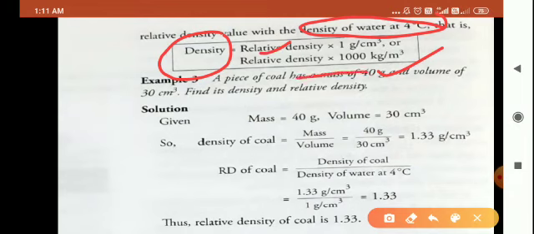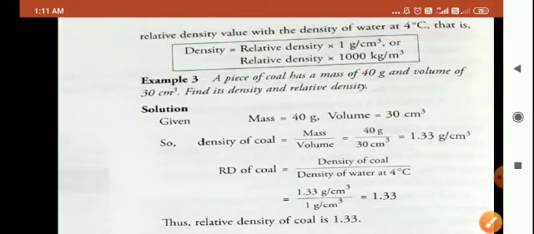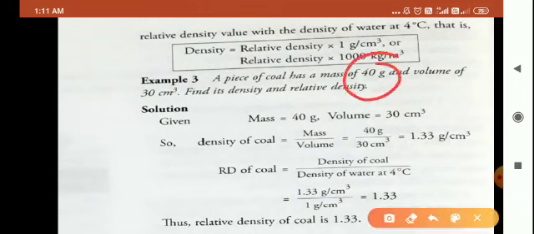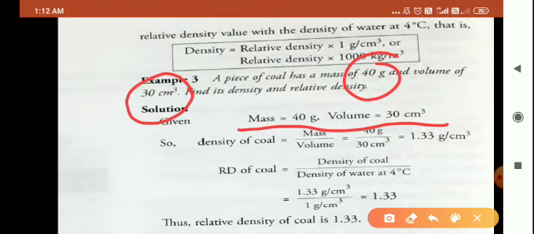Now children, here is your example. A piece of coal has a mass of 40 gram, and volume of that is 30 cubic centimeter. Find its density and relative density. First of all, we write the given values: mass 40 gram, volume 30 cubic centimeter.